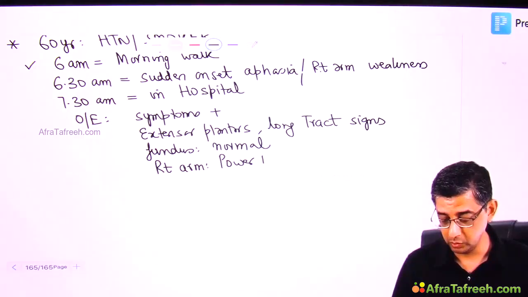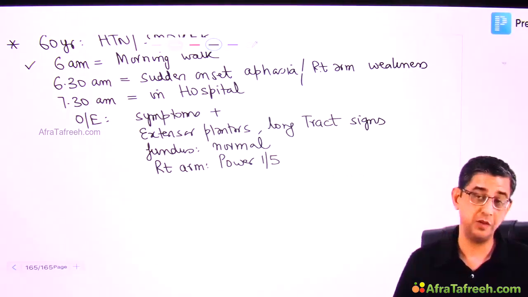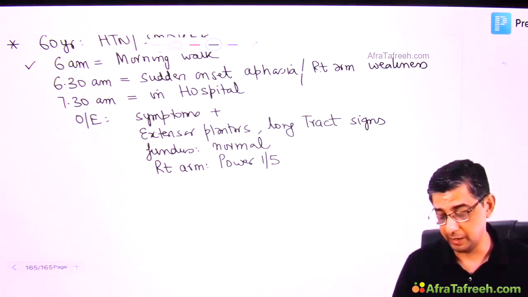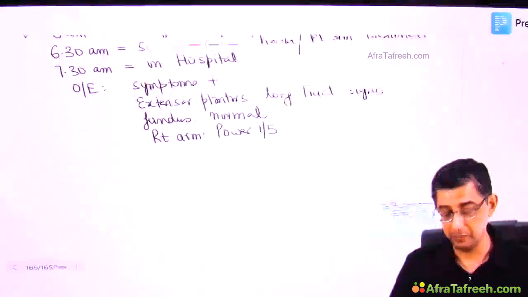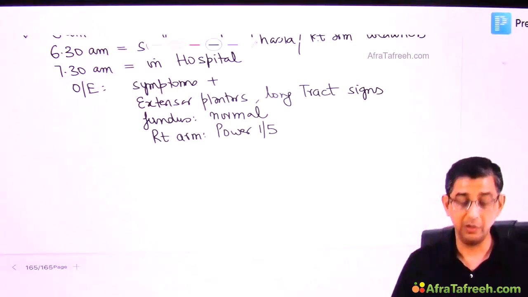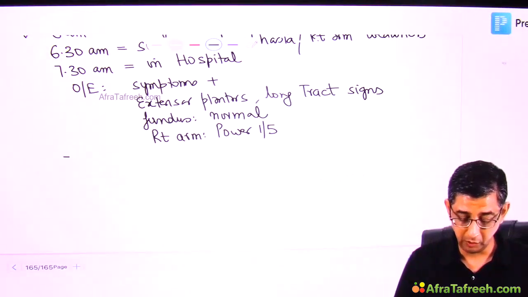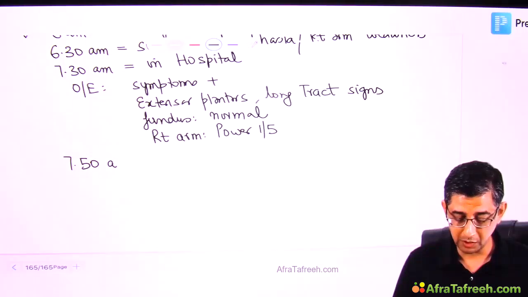He was hardly able to move his right arm, both at the shoulder joint and at the elbow joint. The power was very minimal. Since I'm noticing a focal neurological deficit, I have ordered a CT scan. I have explained to you, and I'm highlighting this fact, that door to CT scan time should be approximately 20